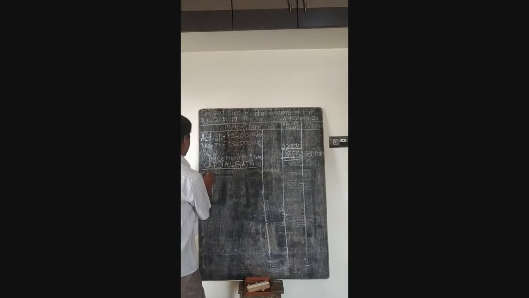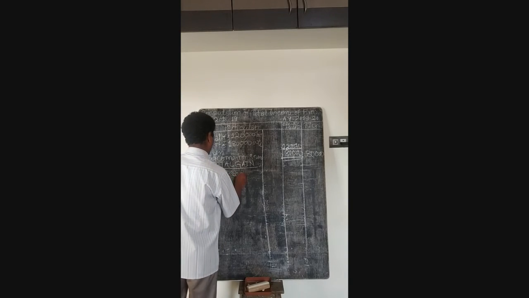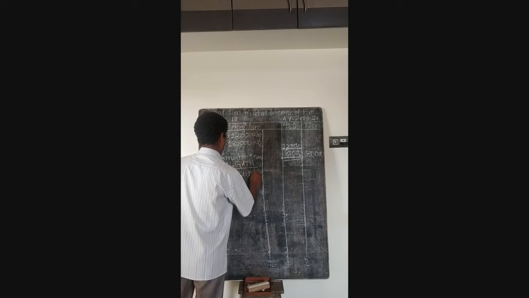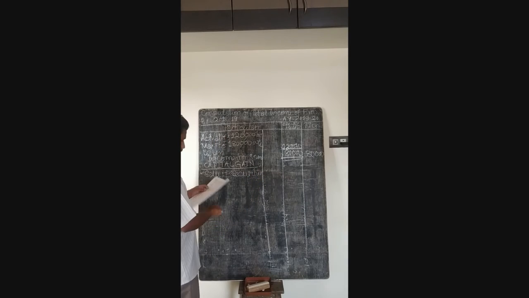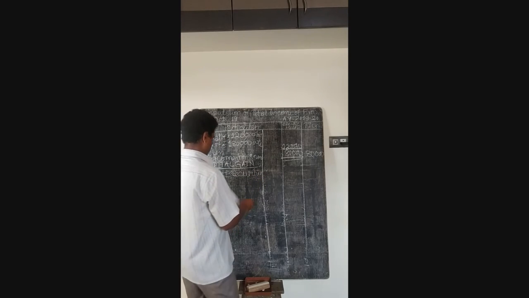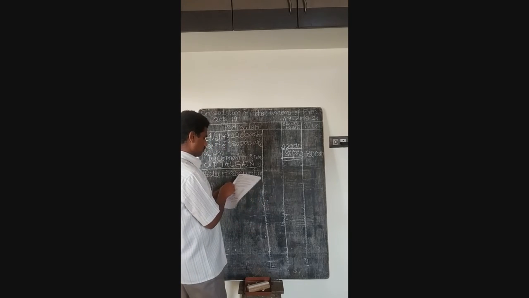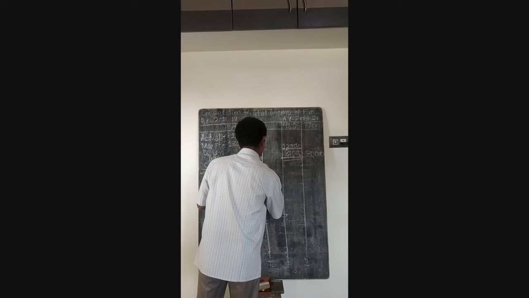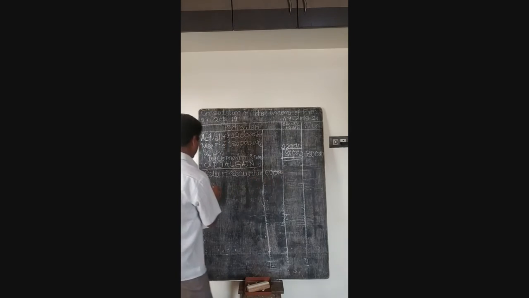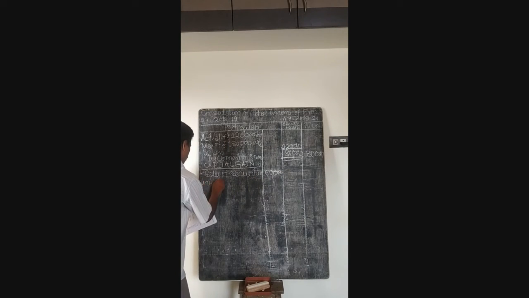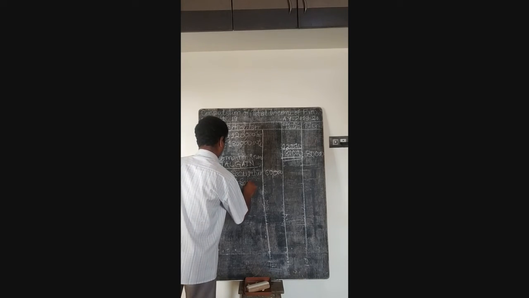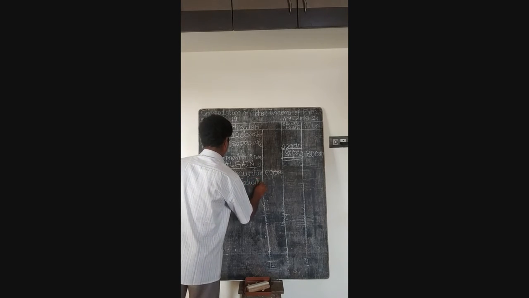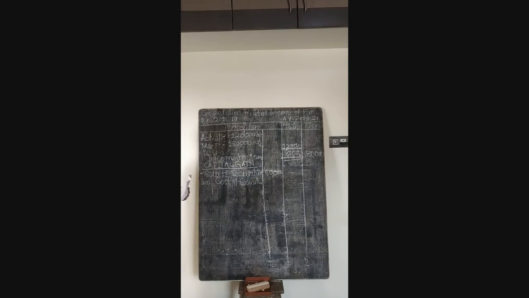So you write here, sale of securities, sold at the rate of rupees 60,000, less cost of securities, which is given as rupees 40,000.